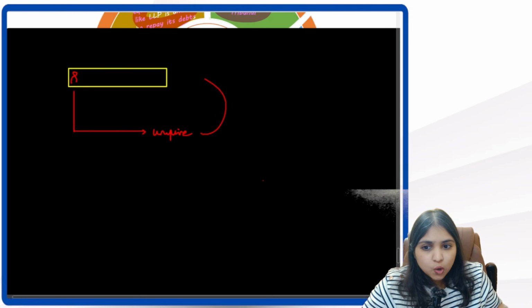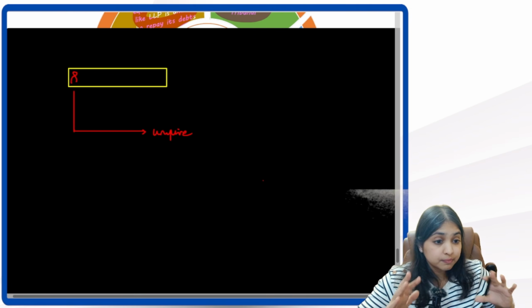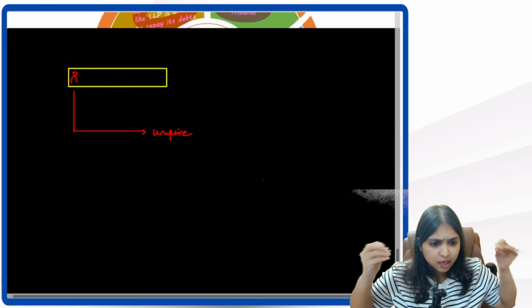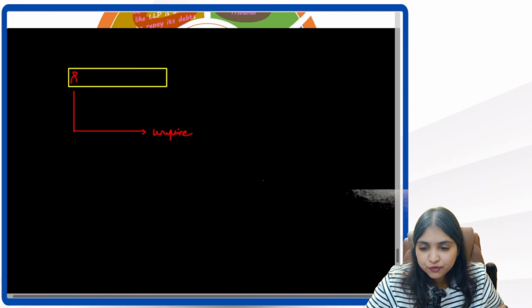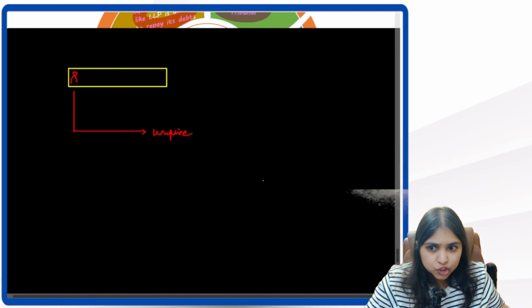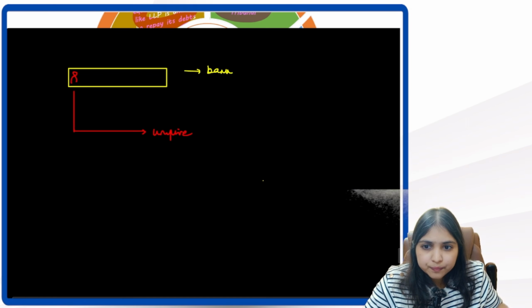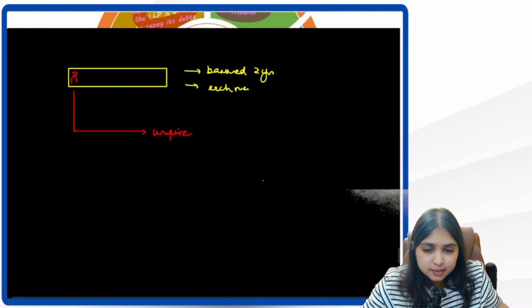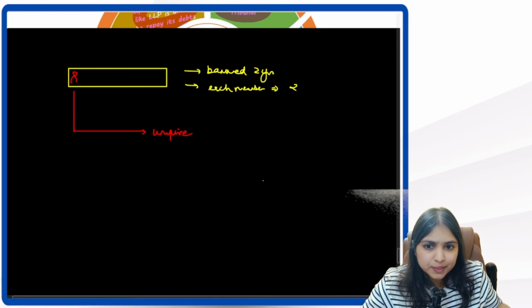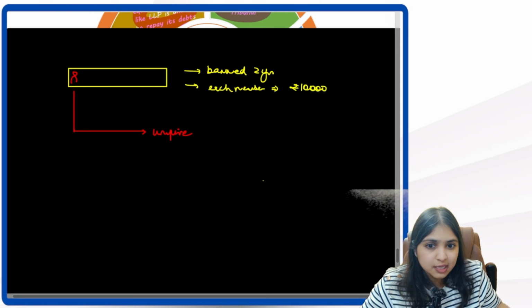Now the umpire launches an investigation and after the investigation, it is concluded that yes, this team was actually doing this offense of match fixing. So this team is now punished. Let's say this team is banned for 2 years. For the next 2 years, they can't play any match. And also each member in this team has to pay 10,000 rupees penalty. This punishment is given to the team.